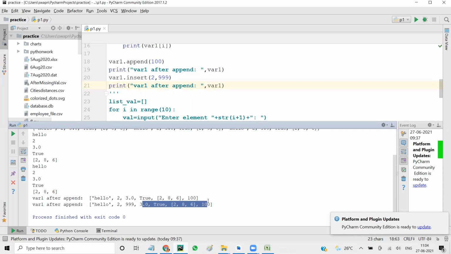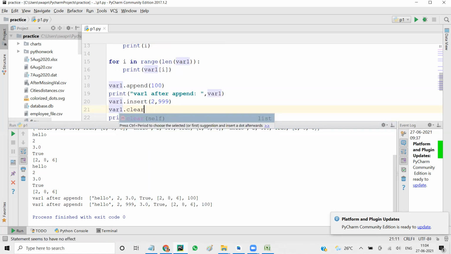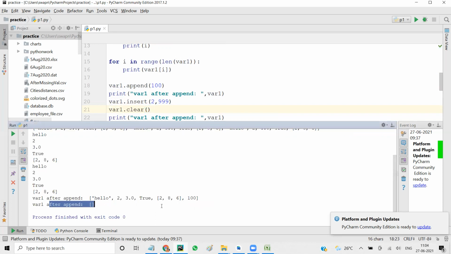Okay, so this is append and insert. When you have append and insert, you will have something for delete as well. We have two functions which are basically used for delete. One is called clear. Clear will remove everything. It will clear the list, as the name suggests. If before I print this, I say var1.clear() and run it, you see it is empty.